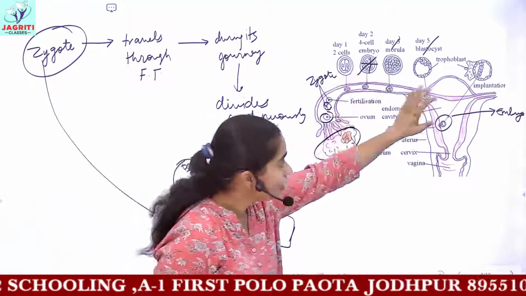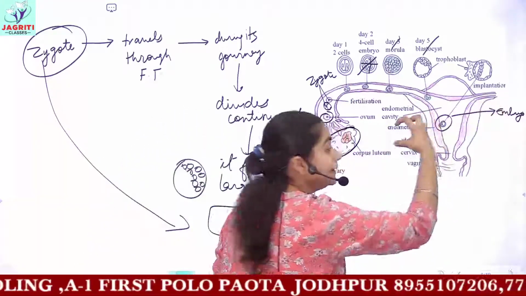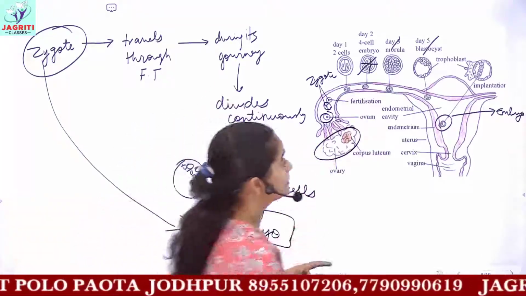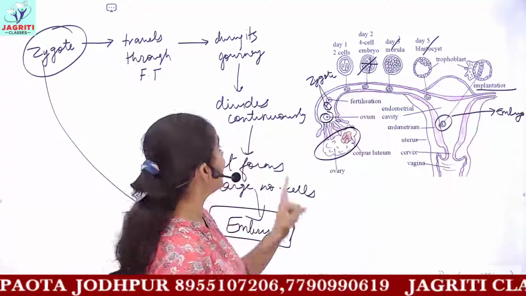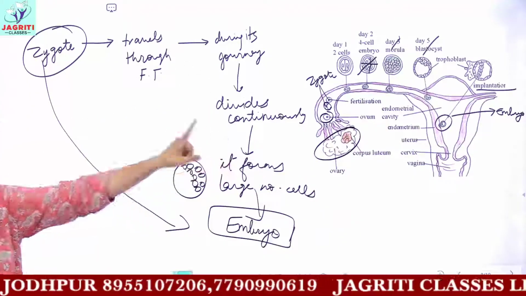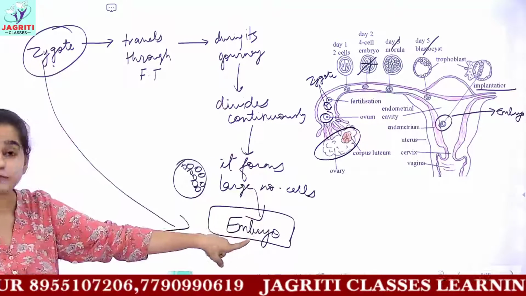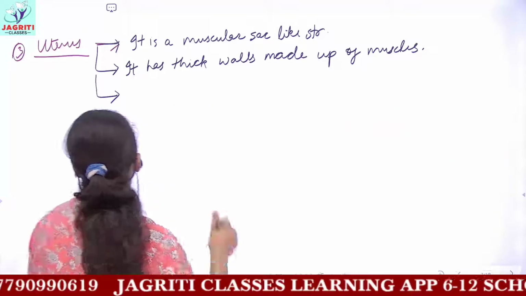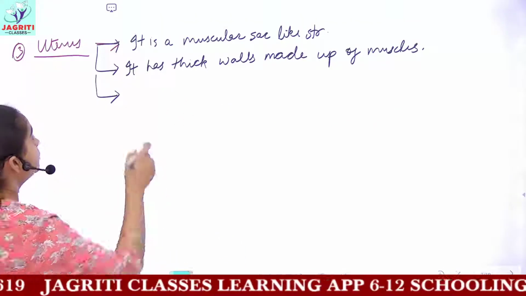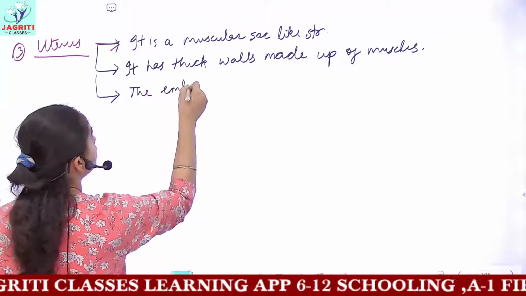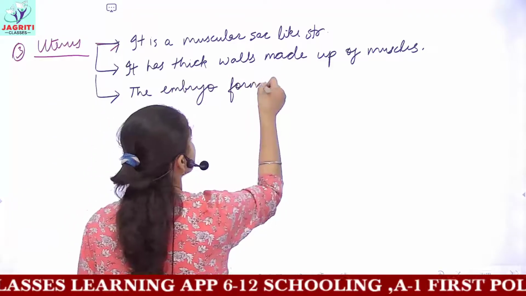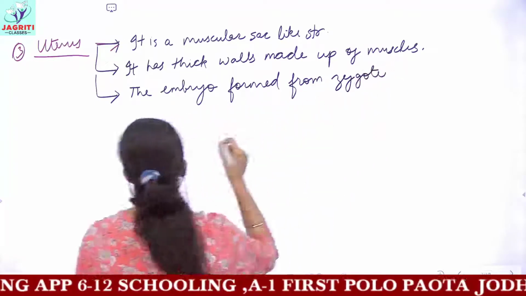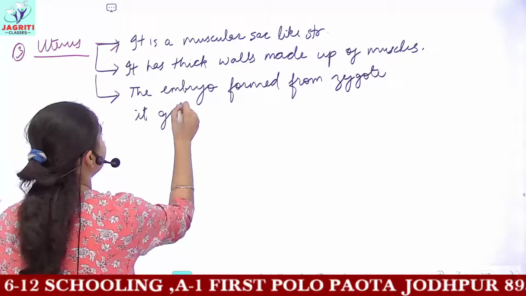Now when this embryo reaches the uterus, it gets embedded, it gets stuck with the muscle lining of the uterus, and this process is called implantation. Okay, I hope you understood this flow chart and the process of formation of zygote, formation of embryo from the zygote. Now in the uterus you can write, the embryo which is formed from the zygote, it gets embedded.